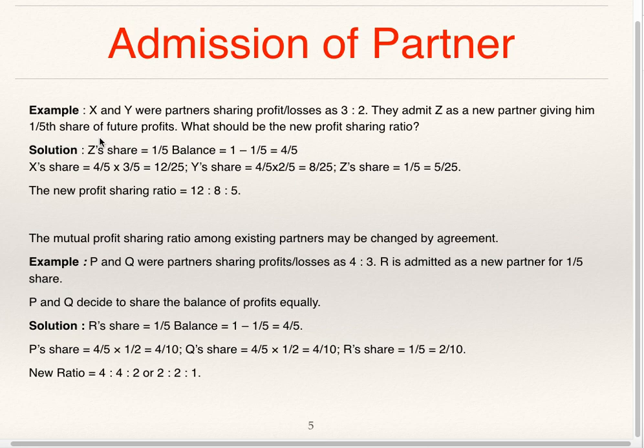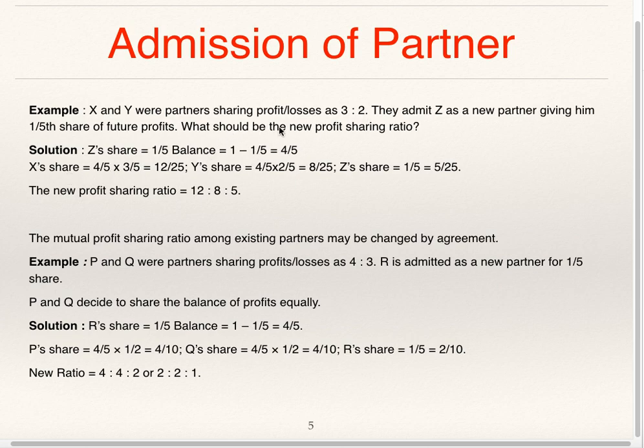Now you are supposed to find out the new profit sharing ratio, that is the profit sharing ratio among X, Y and Z after admission of Z. Z has been offered 1/5 share. So the balance share is 1 minus 1/5, which is equal to 4/5, which will be shared by X and Y in the ratio 3:2.